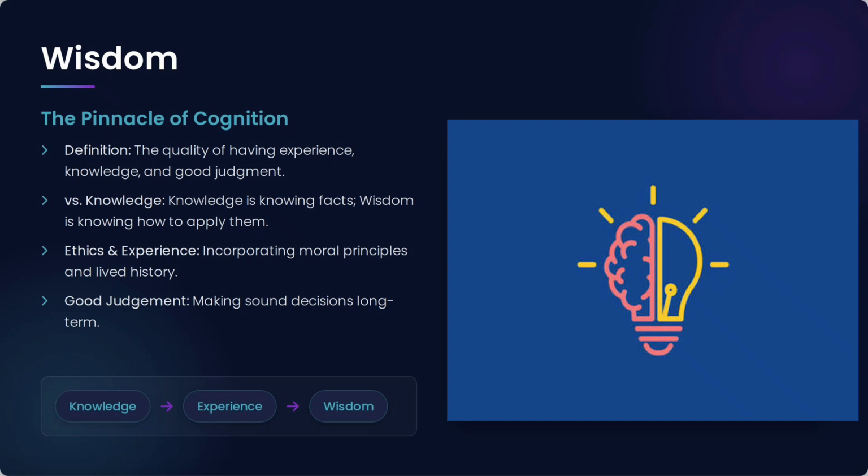Wisdom. The definition of wisdom is the quality of having experience, knowledge and good judgment. Wisdom versus knowledge: knowledge is knowing the facts. Wisdom is knowing how to apply them. Ethics and experience, incorporating moral principles and lived history. Good judgment, making sound decisions long term.